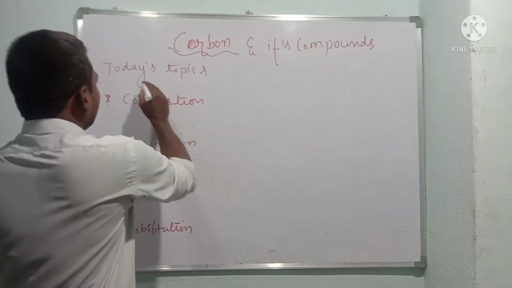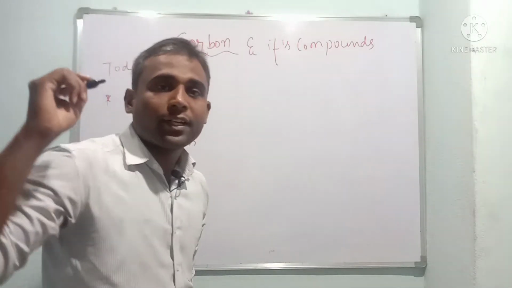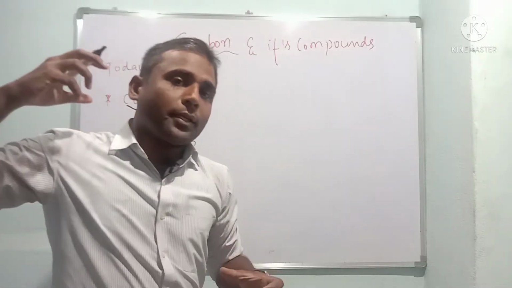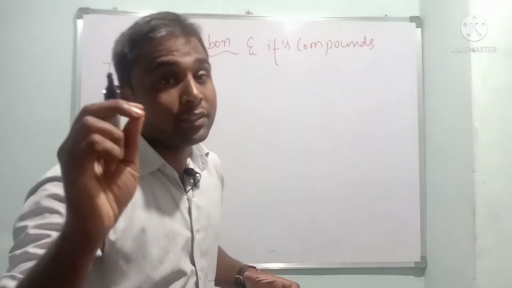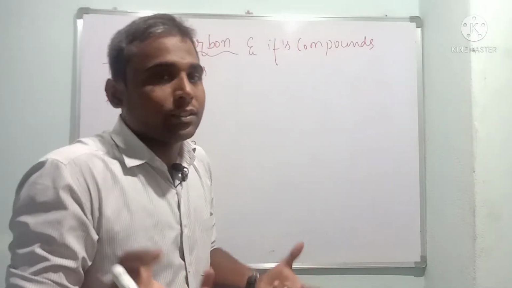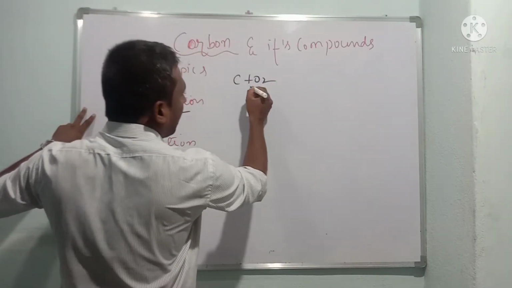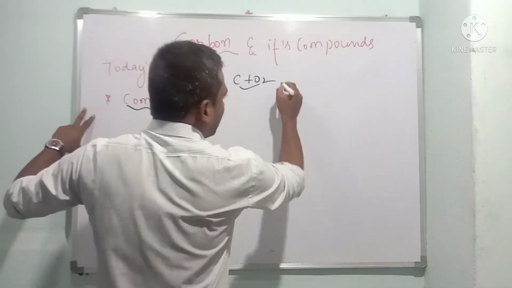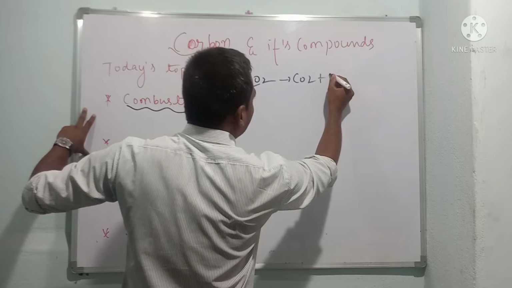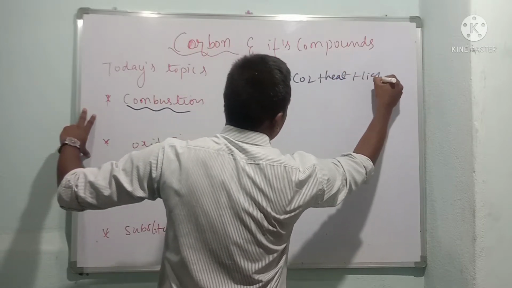Children, the first one is combustion. So what is the meaning of combustion? Burning. When carbon atoms react with oxygen, it produces heat and light. For example, if carbon reacts with oxygen, it gives rise to carbon dioxide, and it produces heat plus light.